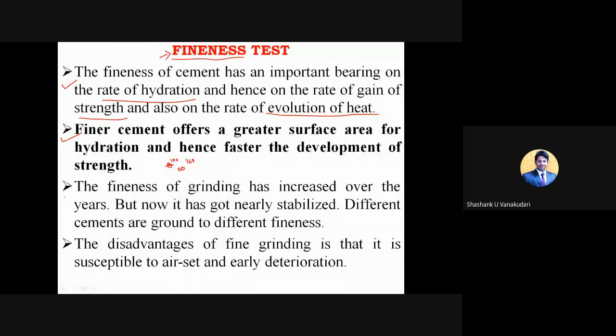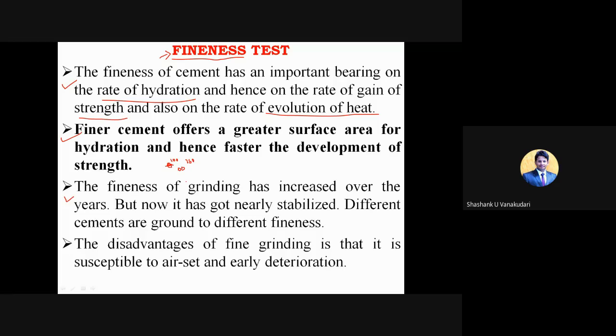Because of the greatest surface area for hydration, there is faster development of strength, because the heat of hydration takes place at an earlier time. And as the heat of hydration completes, the achievement of strength can also take place earlier. Next, the fineness of grinding has increased over the years, but now it has nearly stabilized. So the manufacturing industry people go on preparing the cement with much less fineness content.